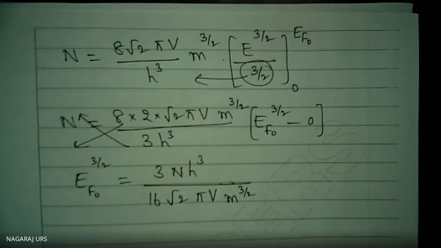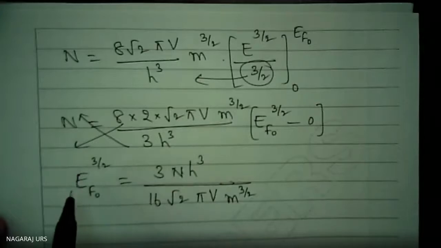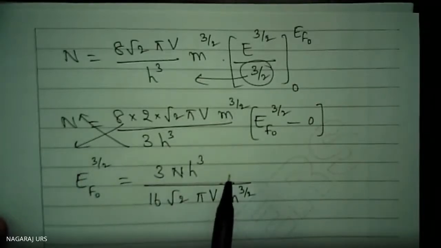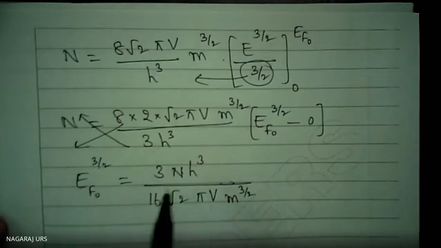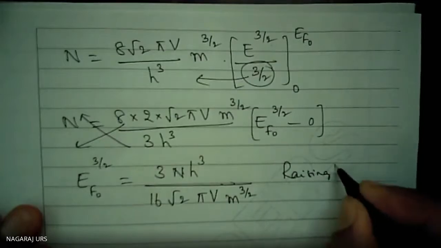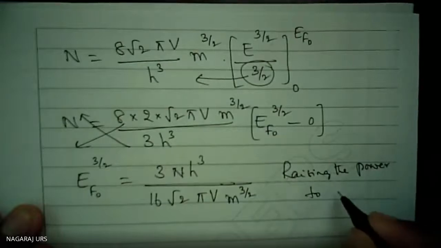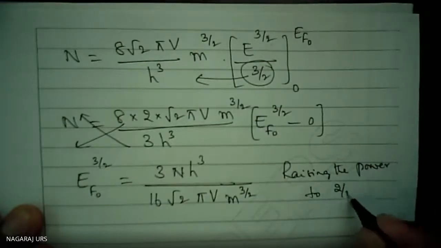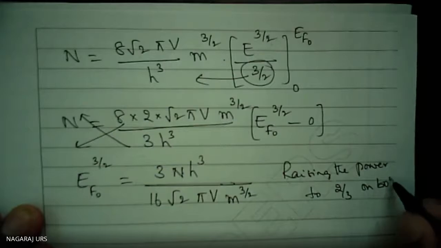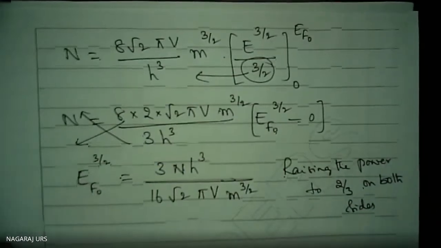No, no. I had to take the cube root and square, squaring on both the sides and taking the cube root on both the sides. So meaning is raising the power to 2 by 3 on both the sides.